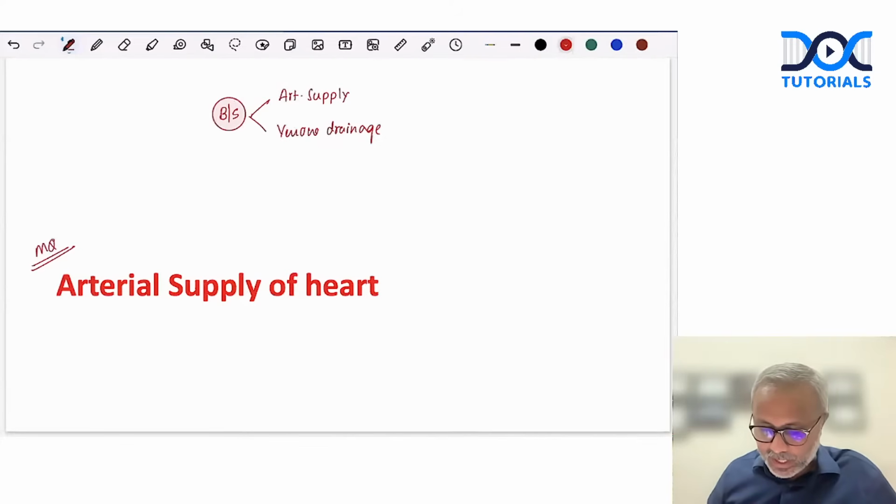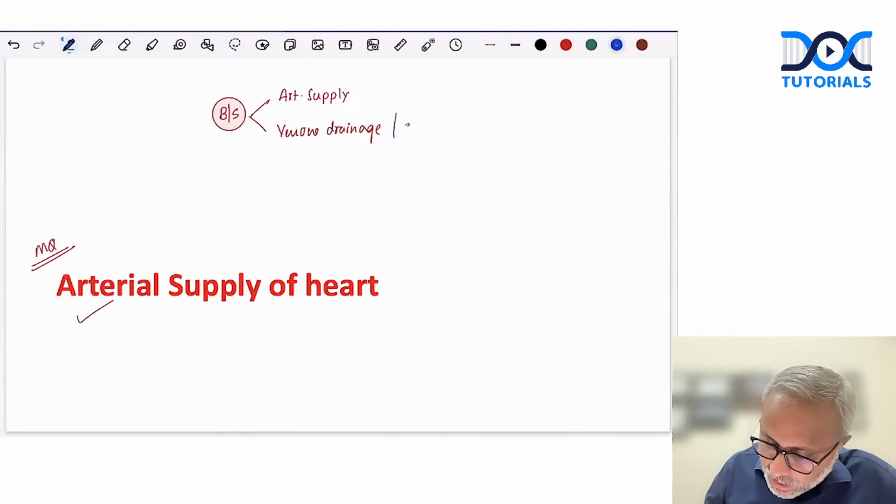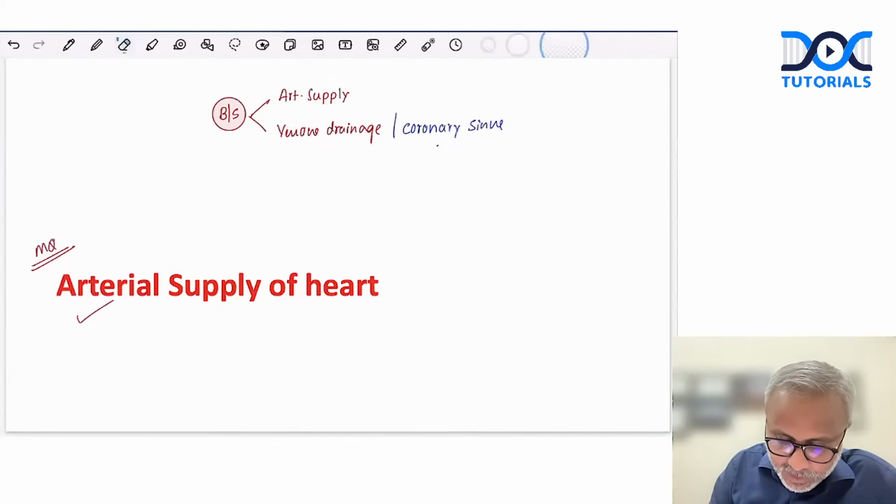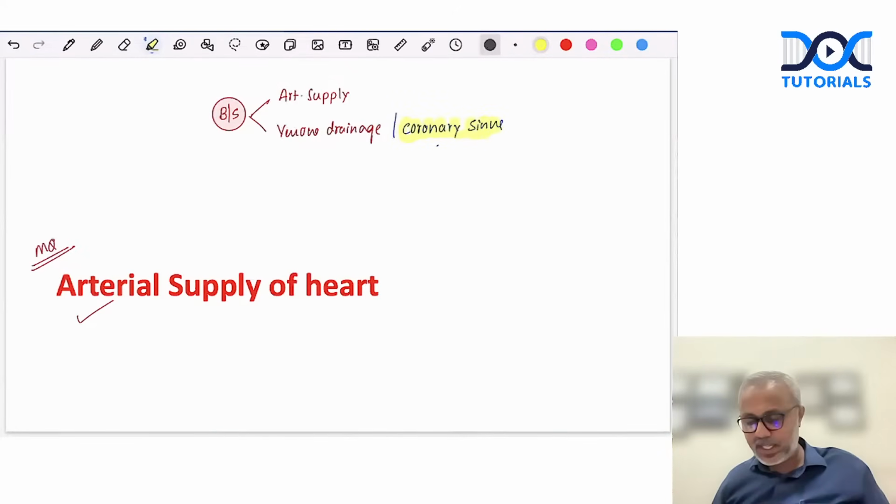Now here we need to specifically talk about arterial supply. In the venous drainage of the heart, one question that we have seen almost every alternate year is on the coronary sinus. So this is one question that I would always be prepared for in the chapter of the heart.